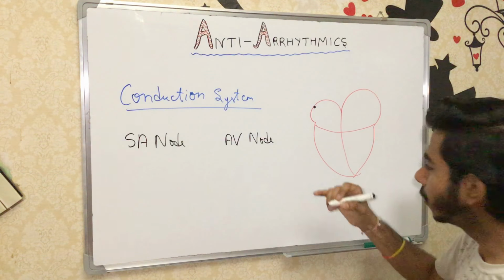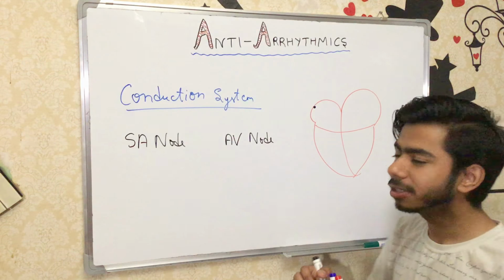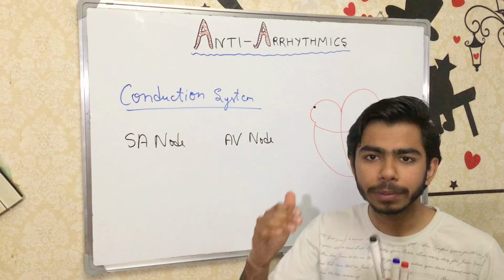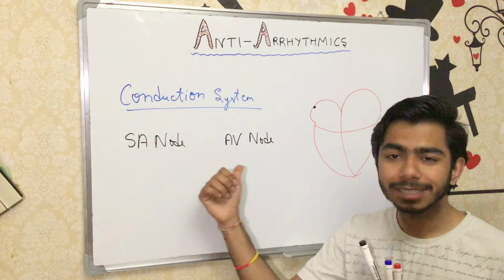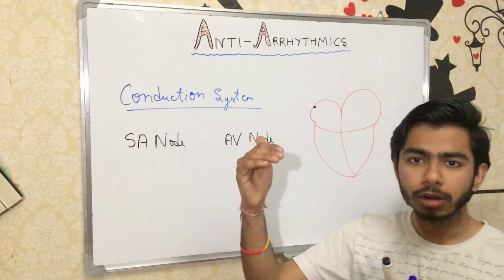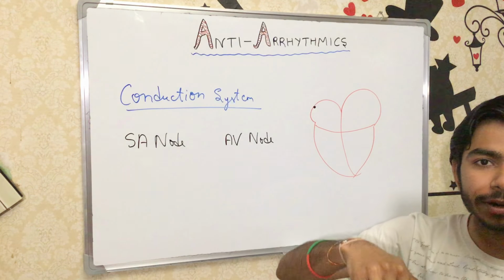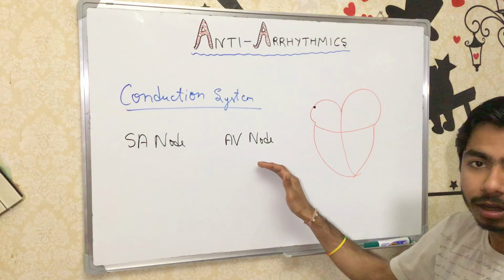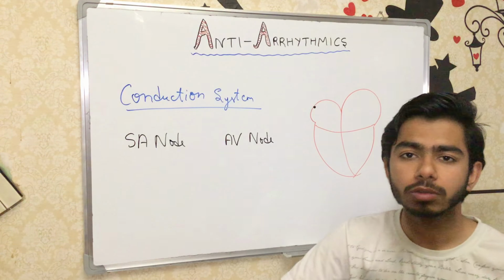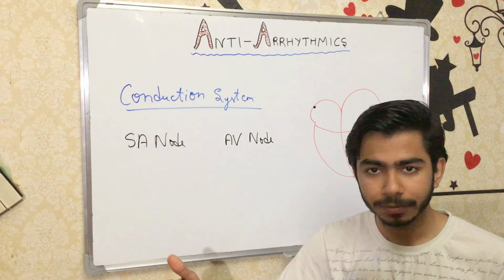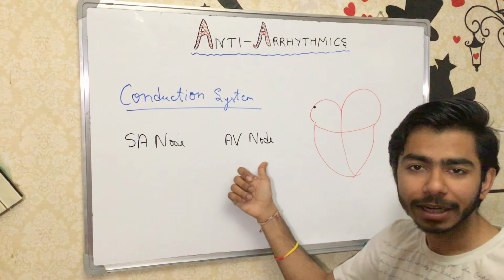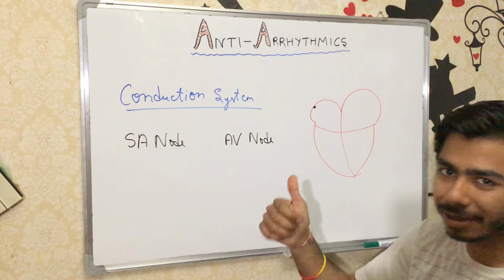What is the AV node doing? It helps the electrical impulses coming from the SA node to flow through the AV node and go into the ventricles, which means it is the passage between the atrium and the ventricles for the electrical impulses.